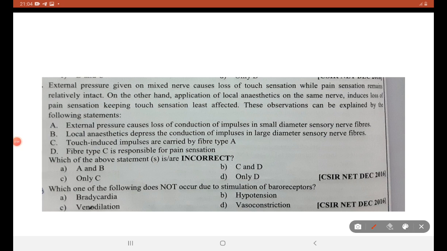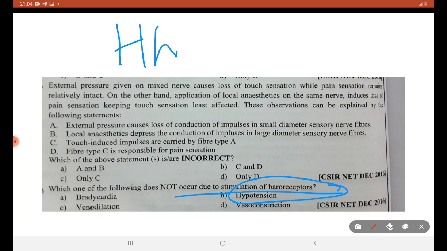Which one of the following does not occur due to the stimulation of baroreceptors? This is a homework question. We have a homework for our viewers. That is, what is a baroreceptor? Baroreceptors will function when there is any change in the pressure. This is barometer, something related with baro is related with pressure. So, baroreceptors will stimulate only if there is a change in the pressure.